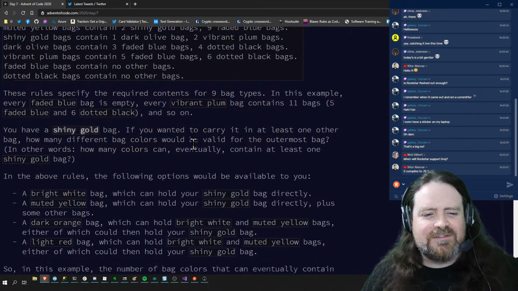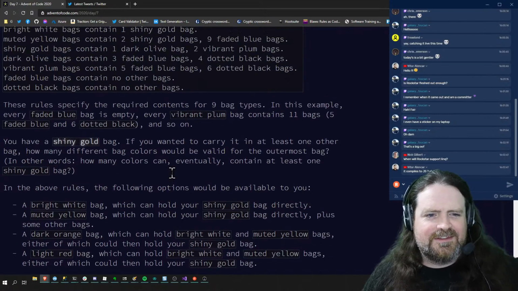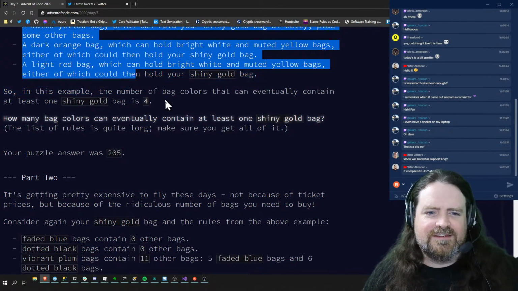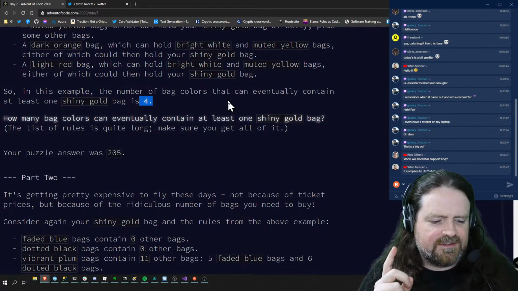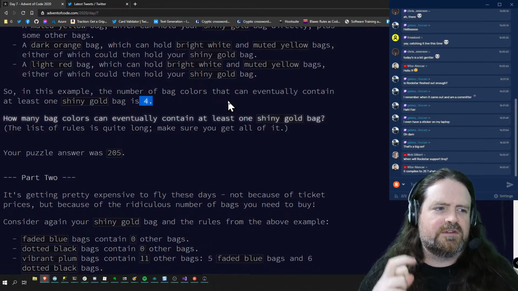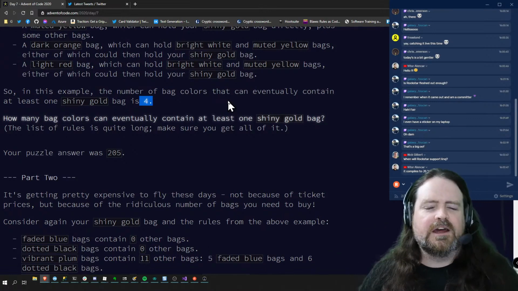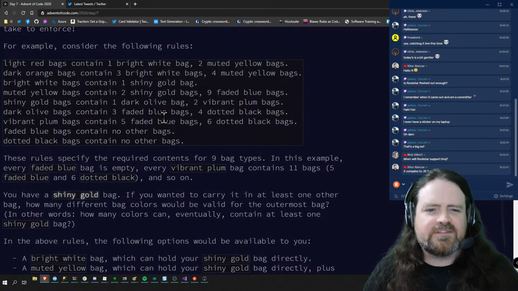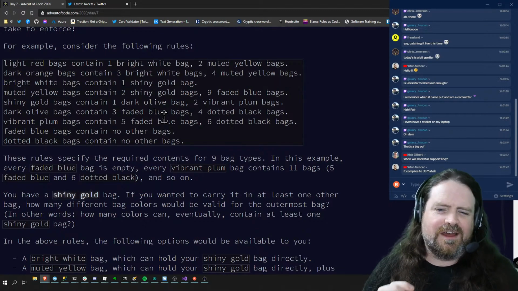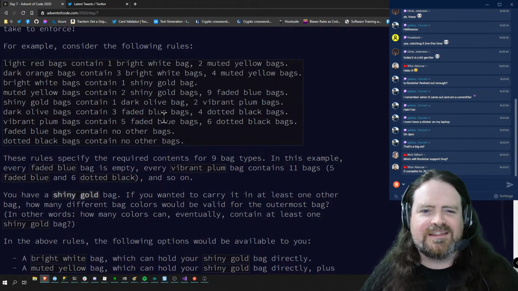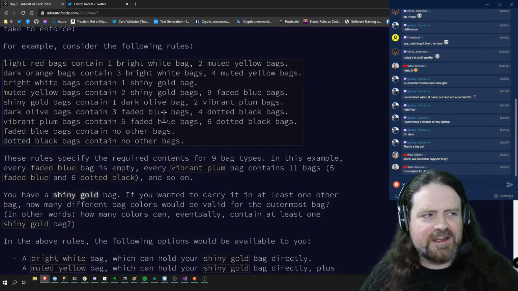Yesterday's was gnarly because it had this very complicated scenario here, and then it says in this example 4. Now that's a single test case. That entire scenario is basically saying if we take this set of rules with this scenario, the answer is 4. Normally with Advent of Code, the example gives you half a dozen different things you can work with. Yesterday, not so much. So it probably took an hour just to work out how you write unit tests for this thing, and then another half an hour to write some test cases. And it wasn't a fantastically good way of approaching the whole thing.